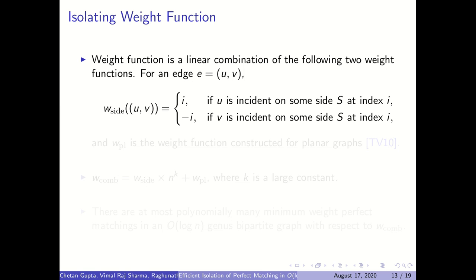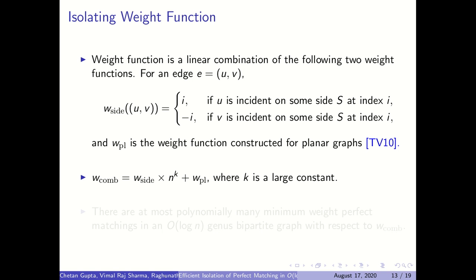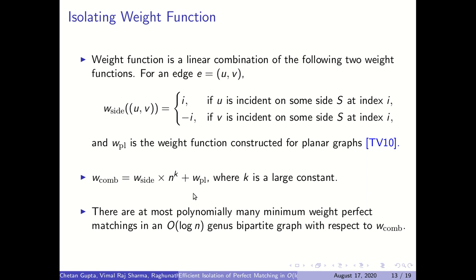If the tail of an edge crossing some side is at index i, we assign it a weight i, and if its head is incident on some side, we assign it a weight -i. And of course we have a weight function for planar graphs, and we take a linear combination of these two weight functions and we multiply the side weight by a big number such that these two weight functions do not interfere with each other.